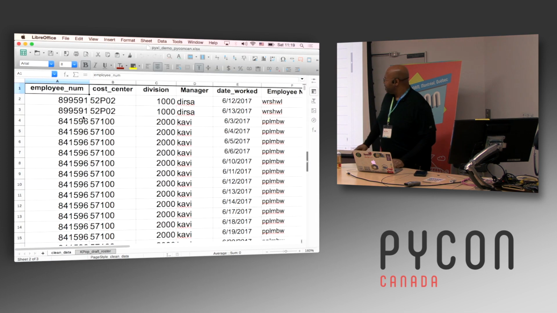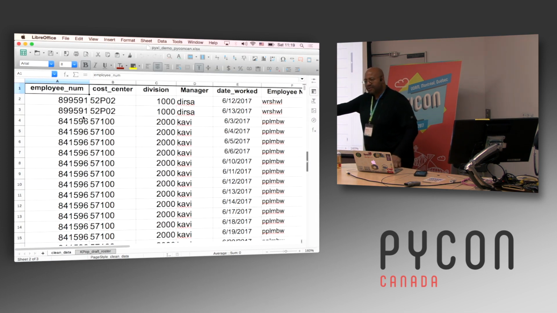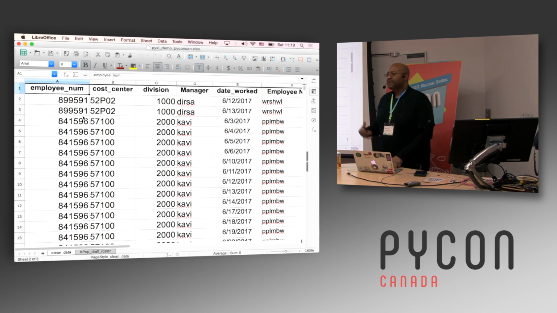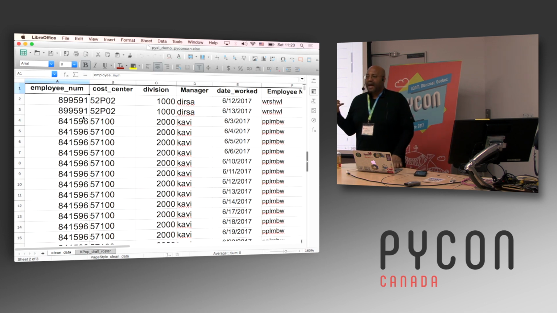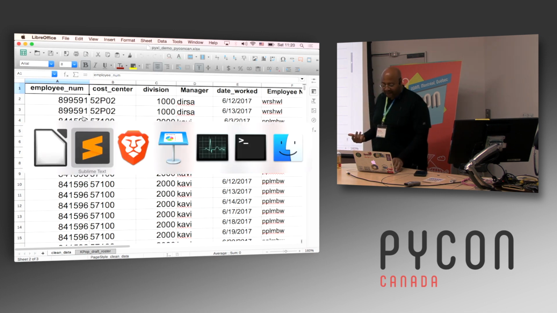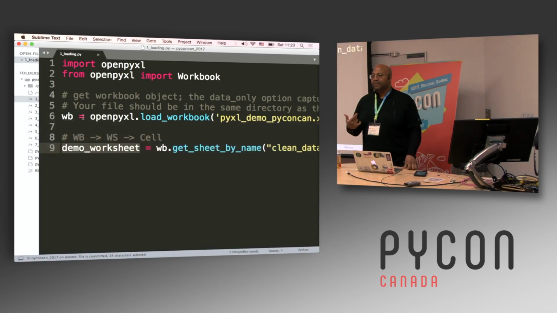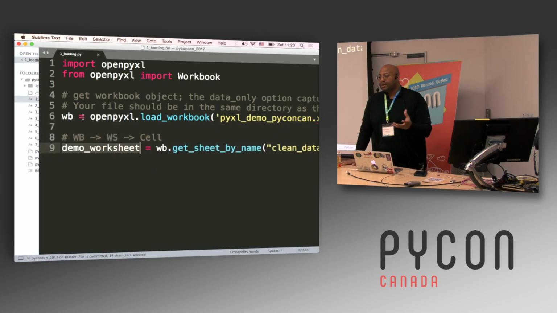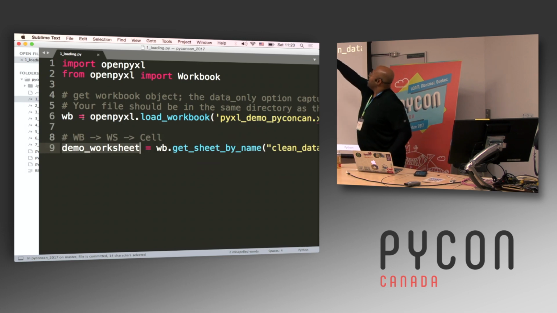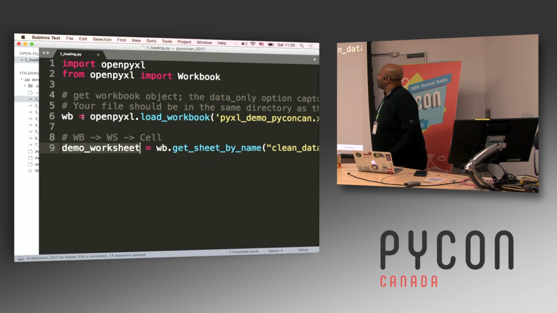If we take a look here, you might not be able to see, but at the bottom there are different tabs. Each tab is a sheet, and so those are called worksheets. And then each worksheet is made up of cells. I don't point that out just for the sake of being pedantic. I point it out because when you look at Openpyxl, it gives you data structures that use those names. And so here we're importing, on line 2, Workbook.